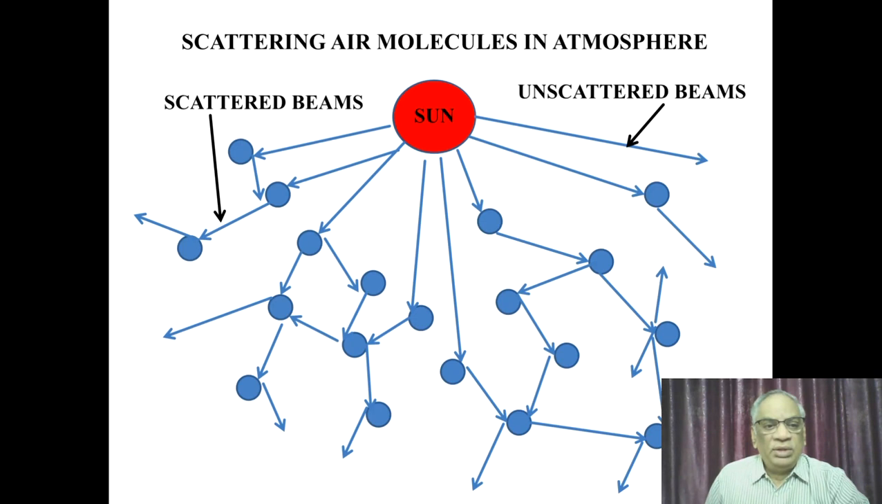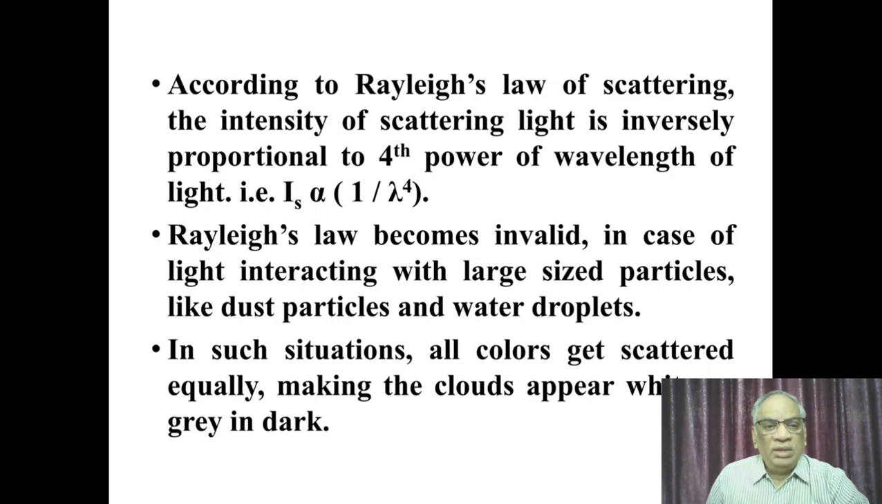In this slide, you can see that the light from the sun passes through the atmosphere, and while doing so, it encounters various particles of different sizes and undergoes the scattering process. According to Rayleigh's law of scattering, the intensity of scattered light is inversely proportional to the 4th power of the wavelength of the light ray. In short, the intensity of the scattered beam I_s is directly proportional to 1 by lambda to the power of 4, or inversely proportional to lambda to the power of 4. Lambda is the wavelength of the light beam that is undergoing scattering.